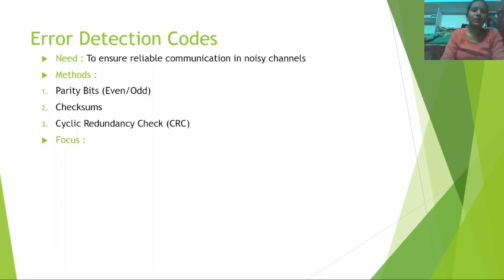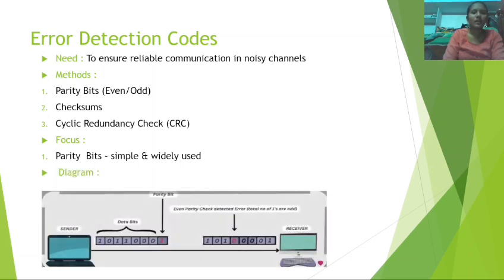How it works: the sender adds a parity bit to the message before transmission. The receiver counts the number of ones including the parity bit. If the parity condition is satisfied, even or odd as agreed, the message is assumed correct. If not, an error is detected. We focus on parity bits, which are simple and widely used. Diagram for parity bit: this is the brief diagram about the parity bit. So this is the information on error detection codes and parity bits.